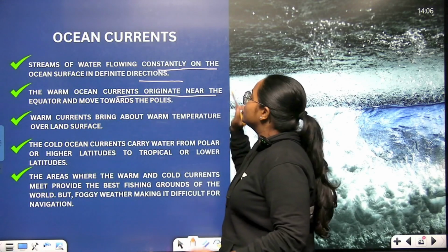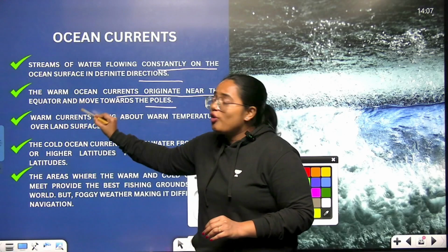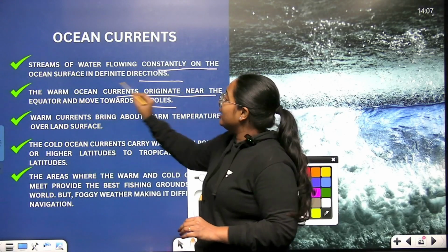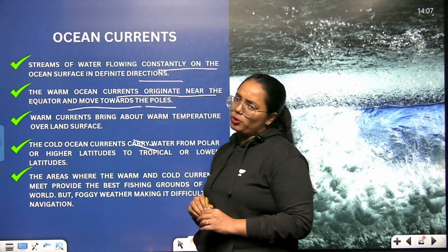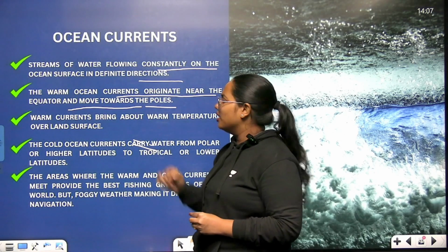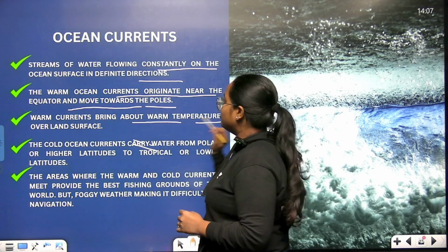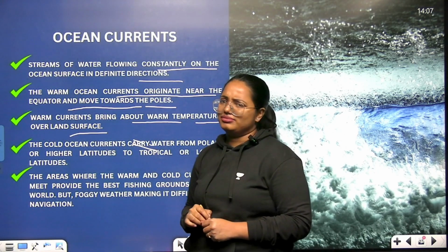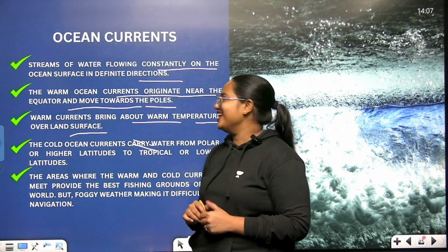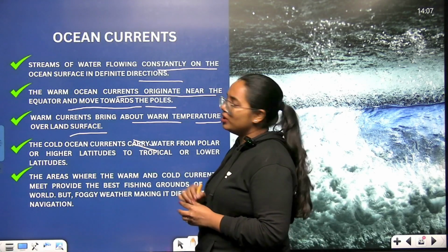Warm ocean currents originate near the equator and move towards the poles. And what about the next one? Warm currents bring about warm temperature over land surface. That's an amazing thing, right? Yes. And what about the cold currents?